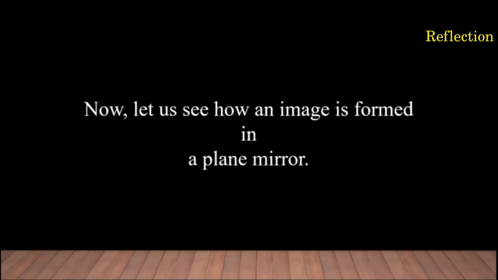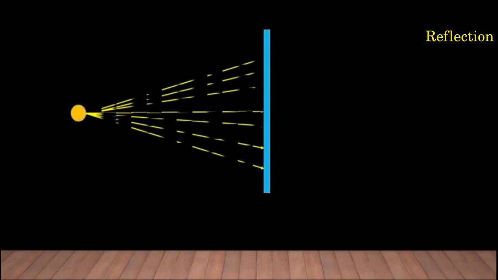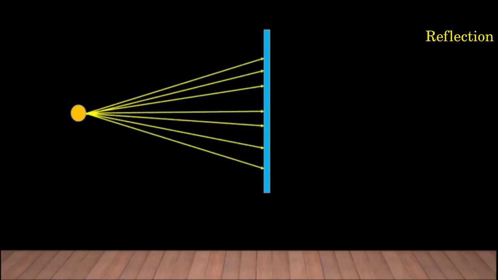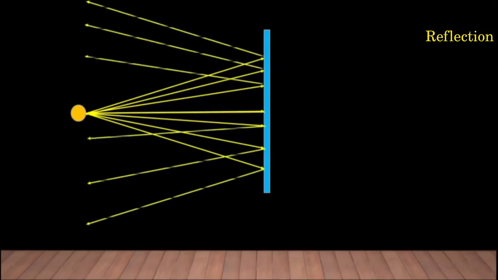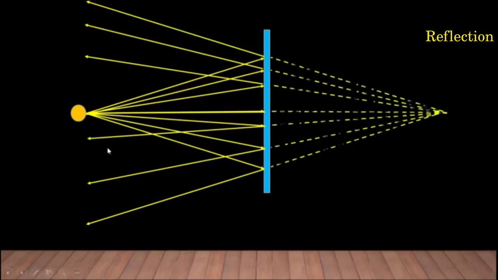Okay, now let us see how an image is formed in a plane mirror. So, let us consider this plane mirror. Then there is an object which I have considered. The rays from the object are incident on the mirror and they get reflected. Here, while reflecting, the laws of reflection are followed.